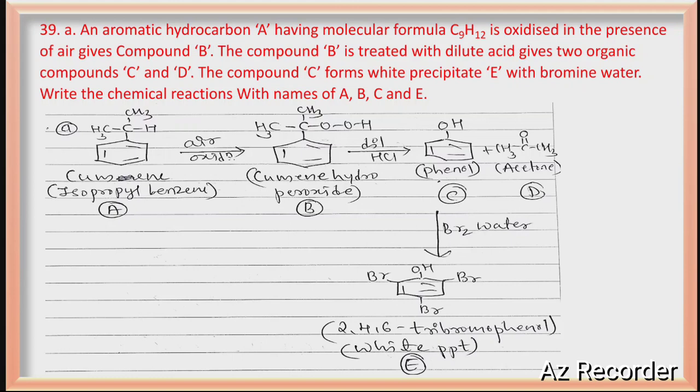This phenol on treating with bromine water gives 2,4,6-tribromophenol, that is the white precipitate, right? So A, B, C, D, E are isopropylbenzene that is cumene, cumene hydroperoxide, phenol, acetone, and the last one 2,4,6-tribromophenol. I hope you followed this reaction. If you are not getting it, comment below, I will make a detailed video.